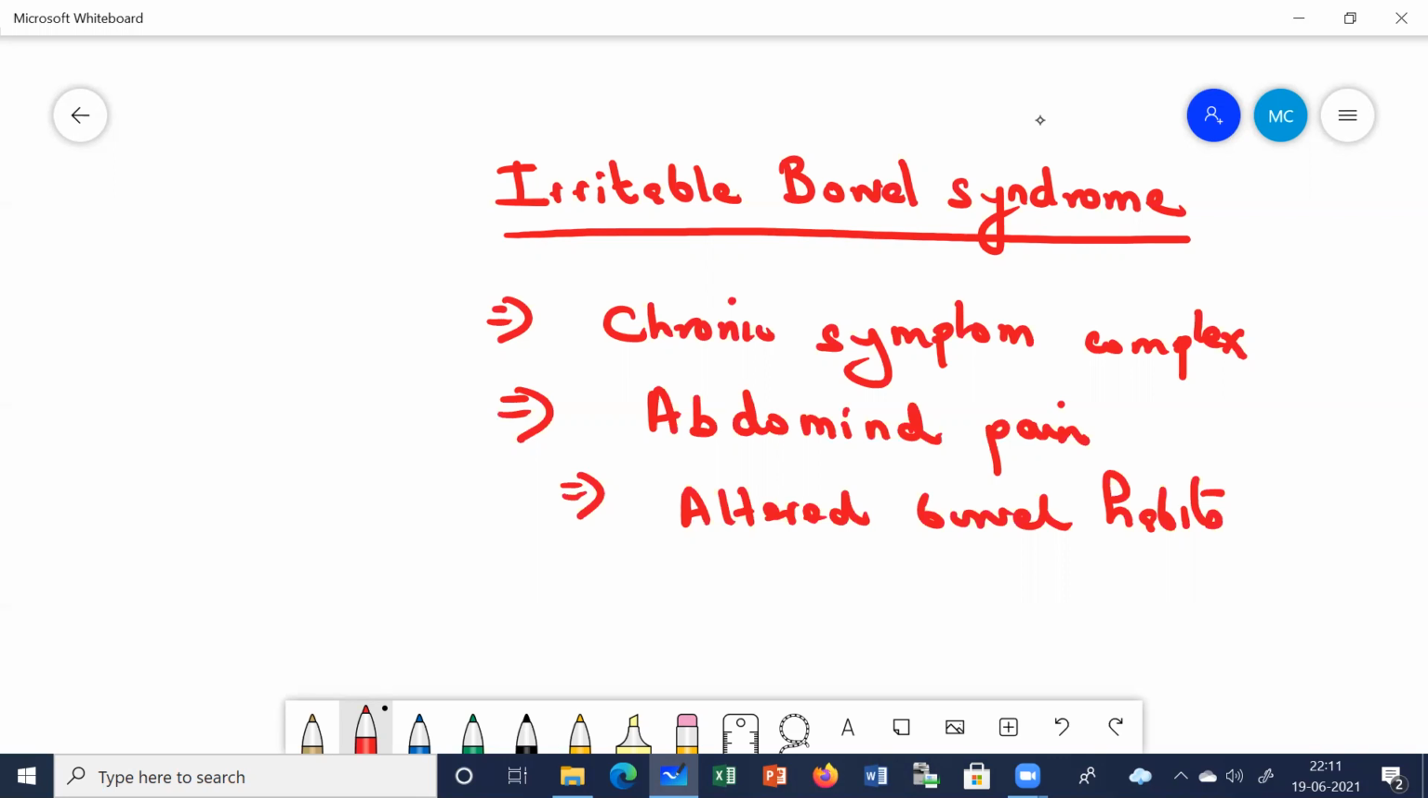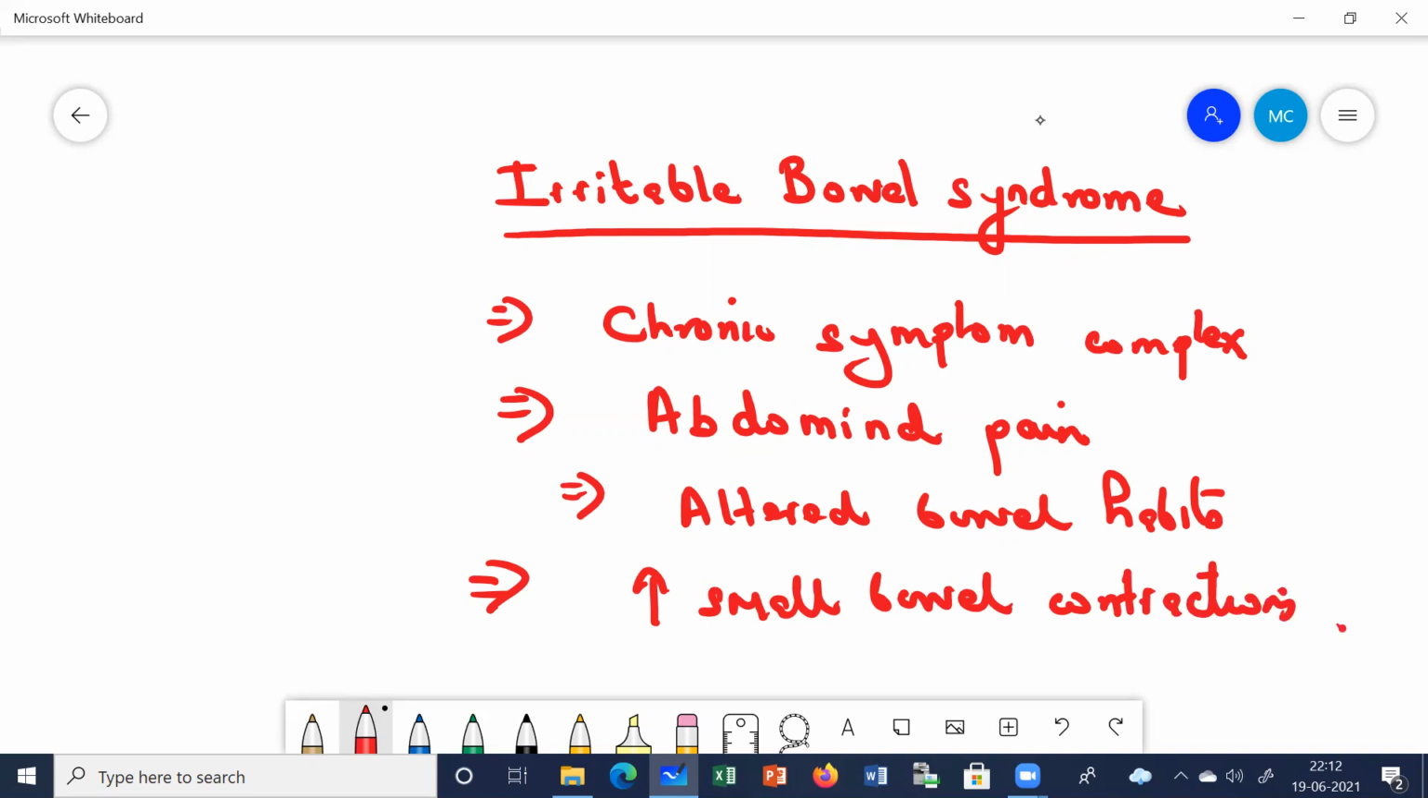So what is the etiology of irritable bowel syndrome? In irritable bowel syndrome, there occurs altered GI motility. The motility of the GI tract is altered. So what are the changes which occur in the motility of the GI tract? The patient will have altered gastric emptying, increased small bowel contractions, that is, increased contractions of the small intestine, and increased small intestinal transit.